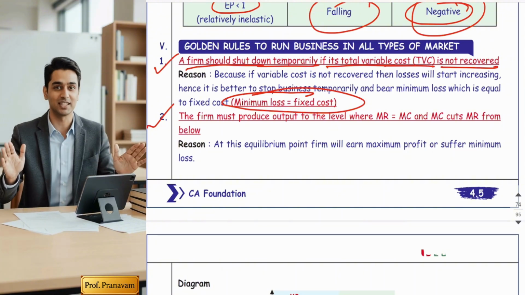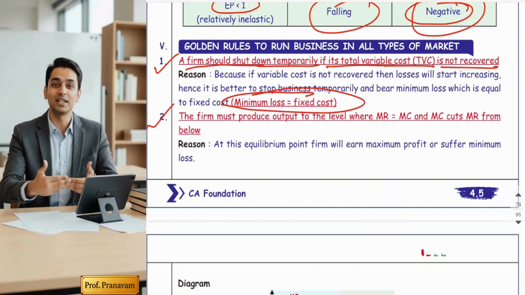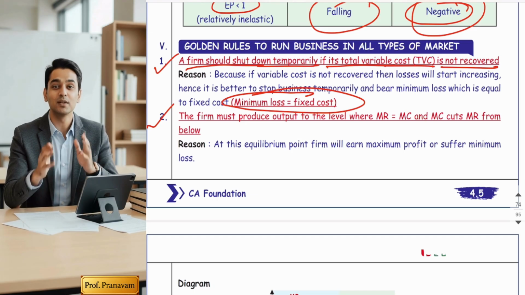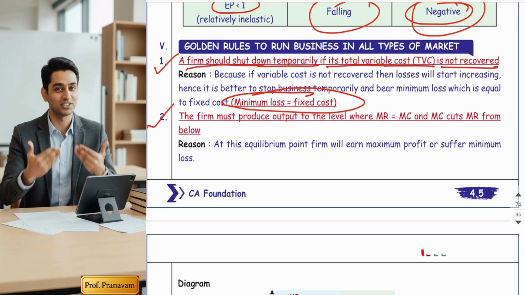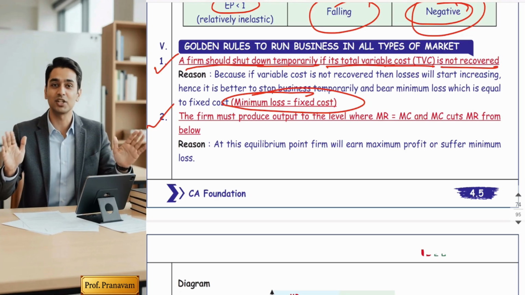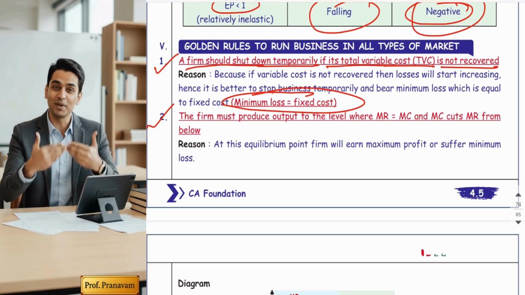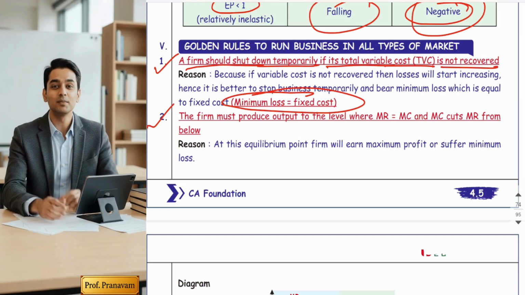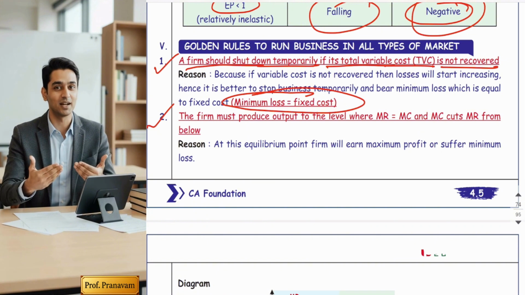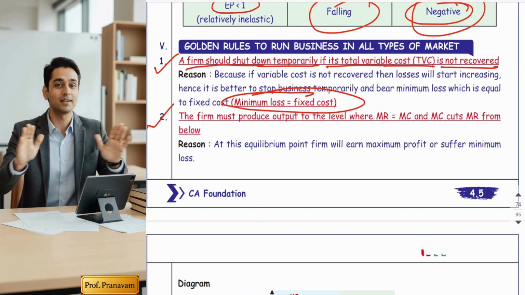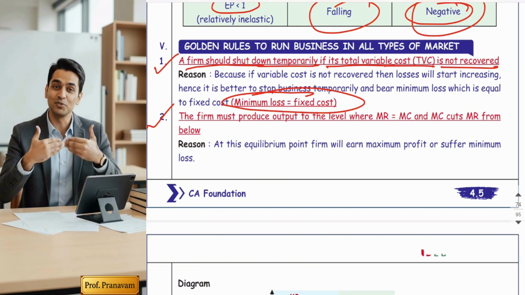So again, one more MCQ. When asked in the exam, what do you mean by minimum loss? The minimum loss is always equal to fixed cost. So remember, the conclusion of golden rule 1: don't shut down if variable cost is recovered. But if you can't recover the variable cost, you should shut down the business.